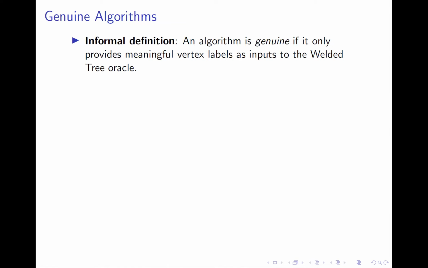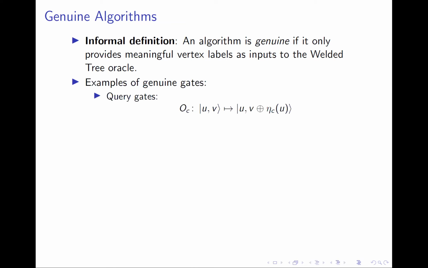We do this by exhaustively defining a gate set that we believe satisfies the genuine property. Let's look at some examples of these gates. An obvious one is the query gate, which takes a vertex label and an ancilla vertex register as input and computes the cth neighbor of the input vertex in the ancilla register.